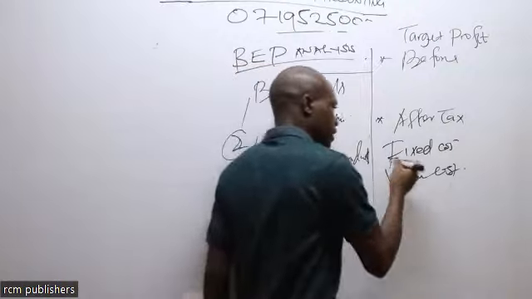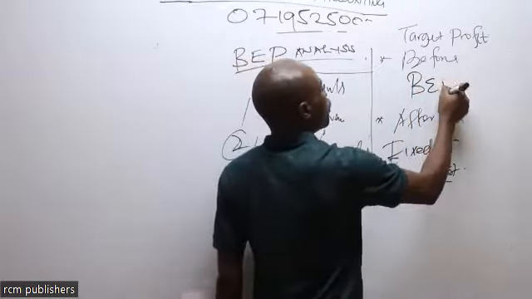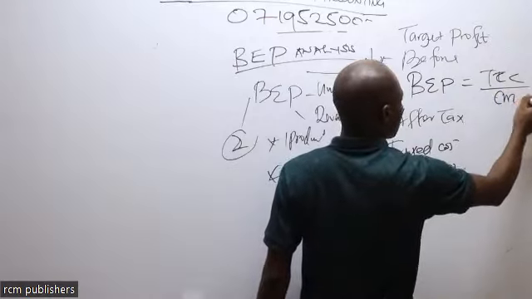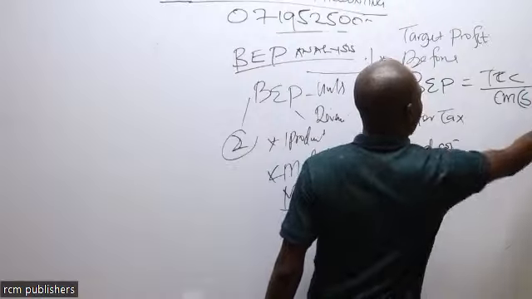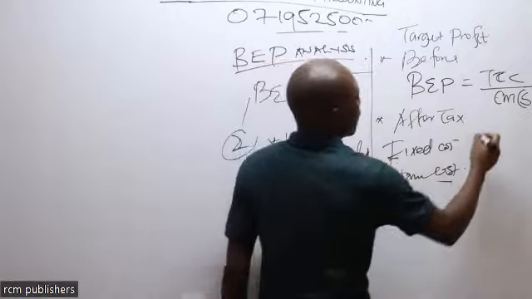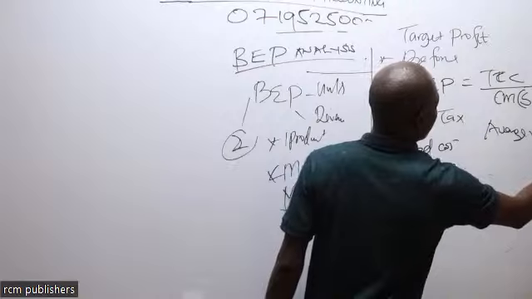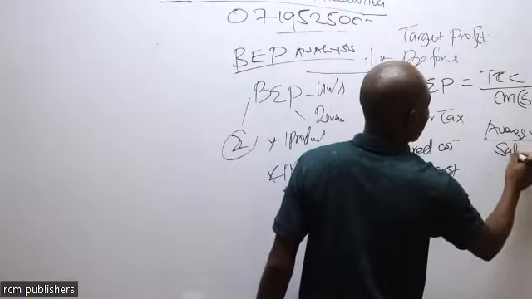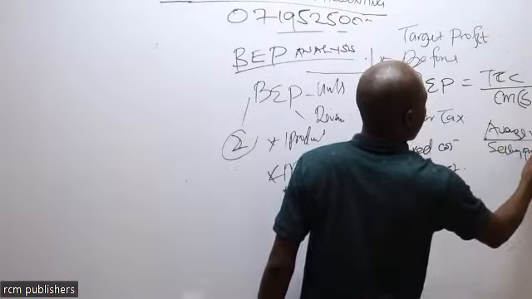Once we know the fixed and we also know the variable per unit, our break-even point in units will be total fixed cost over contribution margin, which we normally say is selling price per unit minus variable cost per unit. Some examiners will decide to confuse you and tell you that average revenue is equal to 40. This term average revenue, just call it sales or selling price per unit. Selling price per unit.